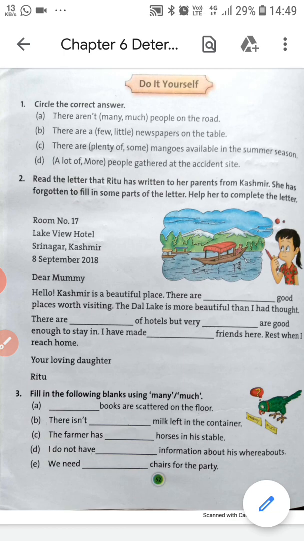The Dal Lake is more beautiful than I had thought. There are plenty of hotels, but very few are good enough to stay in. I have made many friends here. Rest when I reach home. Your loving daughter, Ritu. Now, number 3 will be your homework.